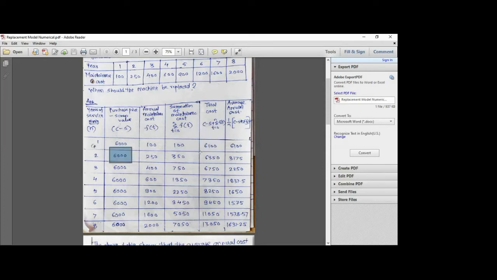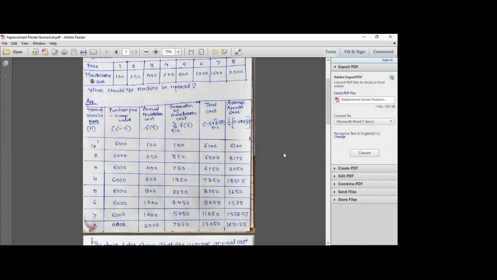Here it is 6,000 plus 350 is equal to 6,350. 6,000 plus 750 is equal to 6,750. 6,000 plus 1350 is equal to 7,350. 6,000 plus 2250 is equal to 8,250. 6,000 plus 3450 is equal to 9,450. 6,000 plus 5050 is equal to 11,050, and 6,000 plus 7,050 is equal to 13,050, right?